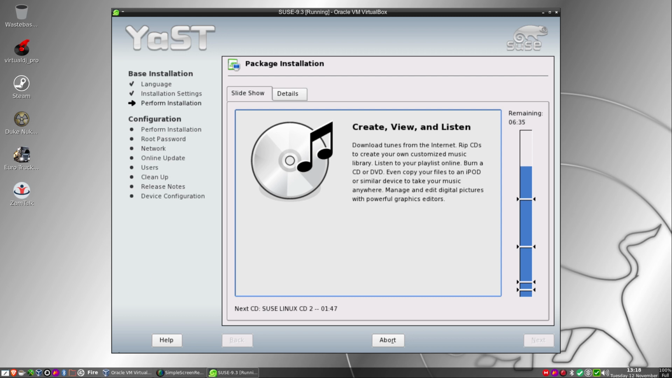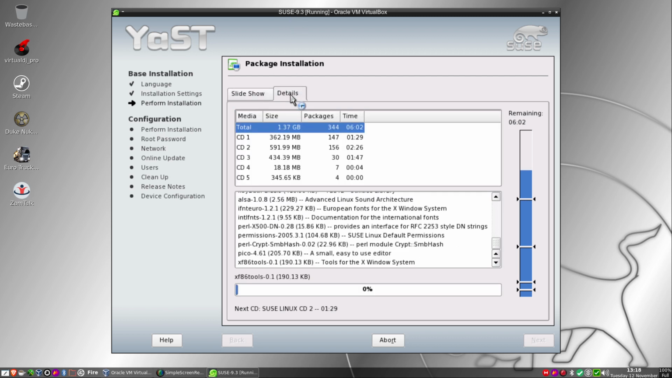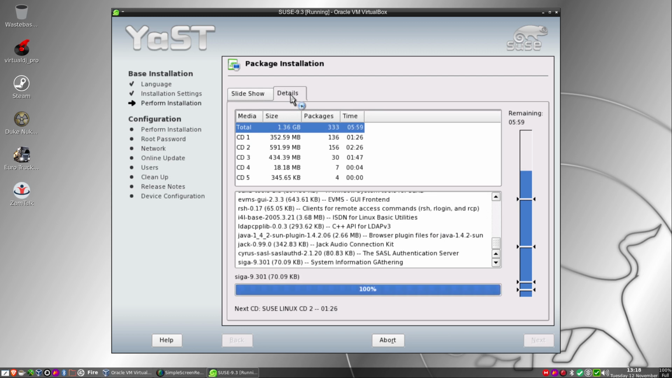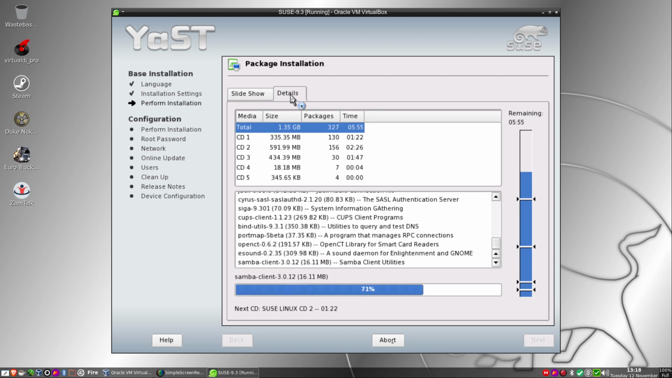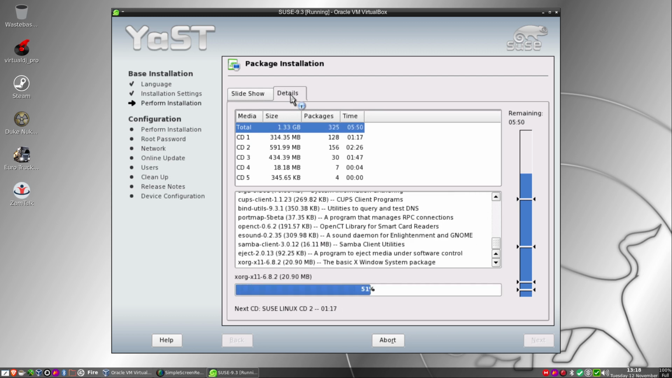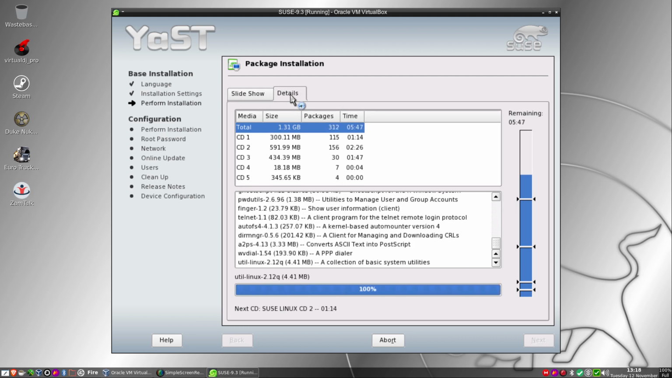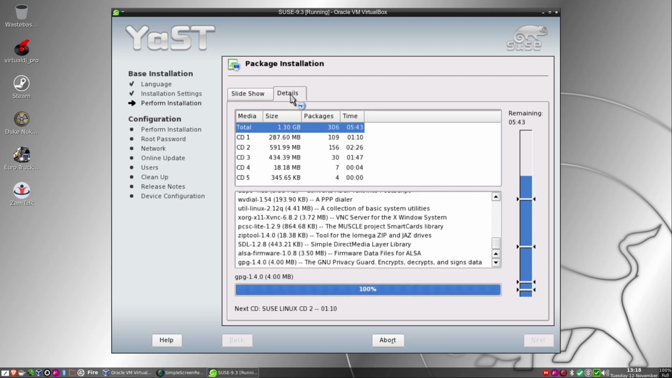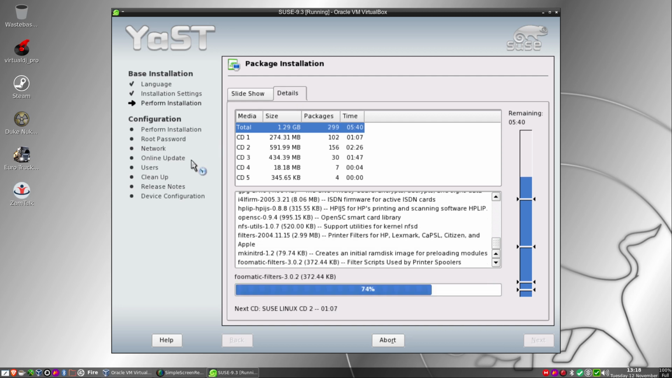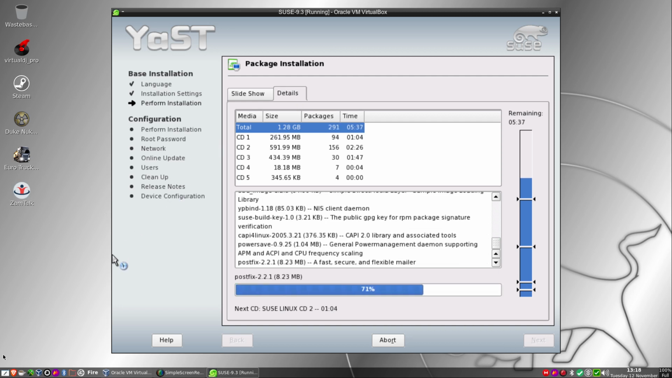Alright, let's have a look actually. Oh, I'm going to have to escape. By the way, before I do escape, if you go to details here, you can see all the programs being copied over. And when it gets in, it's going to ask me for CD2. So that's going along quite nicely.